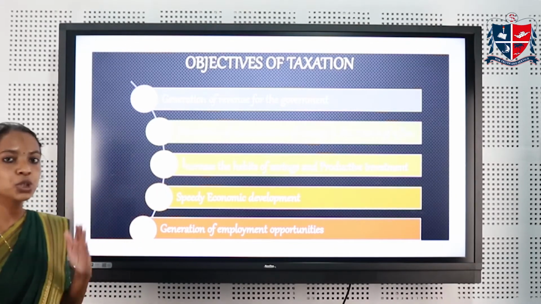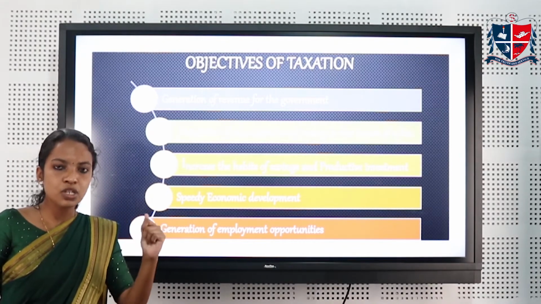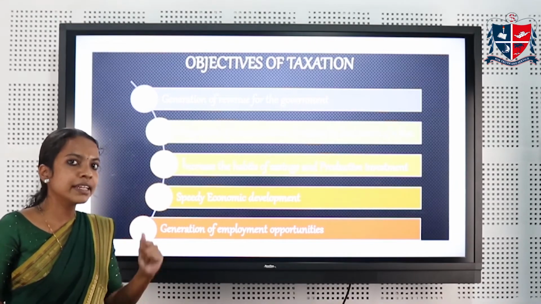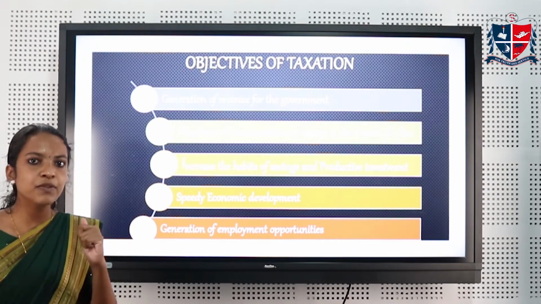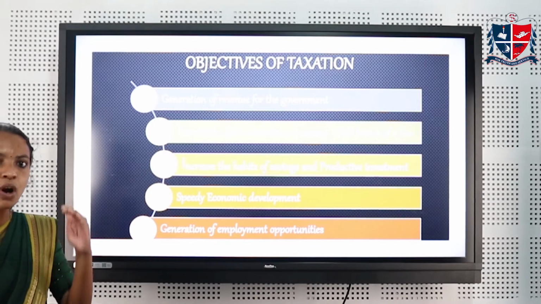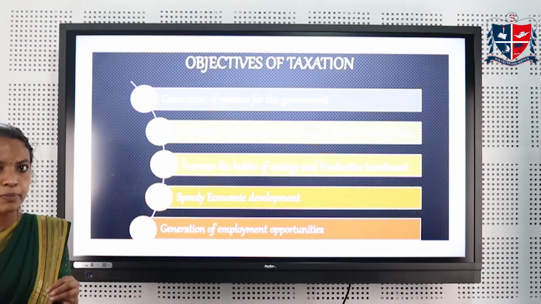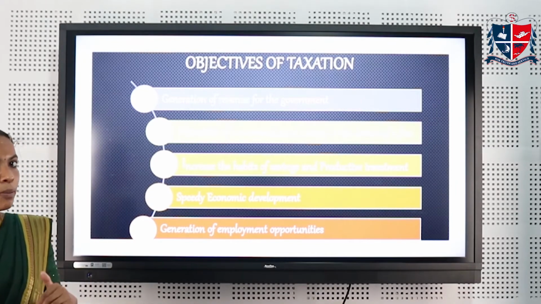Second is the prevention of concentration of money in the hands of a few. The government can charge more tax on the wealthy people and can utilize this amount for the benefit of our society. Through this way, the government can redistribute the wealth concentrated in the hands of very few states or in the hands of very few people and utilize this for the common benefits.